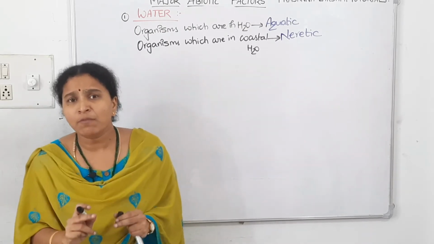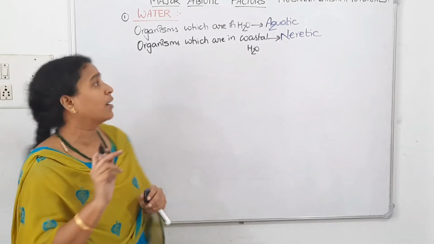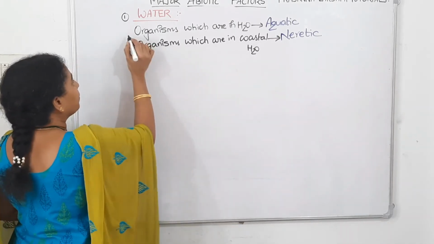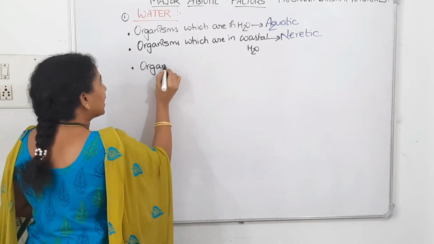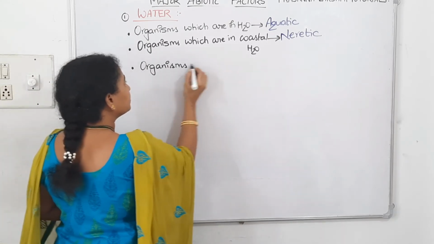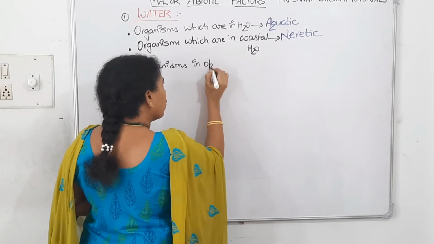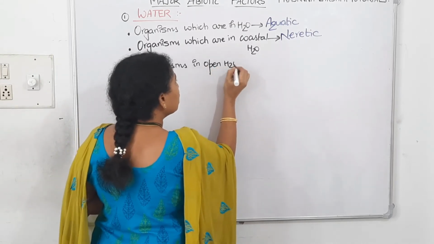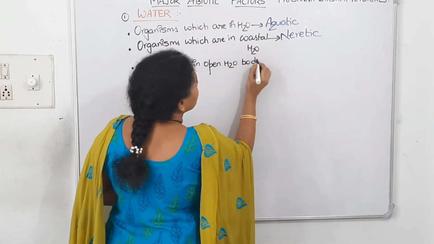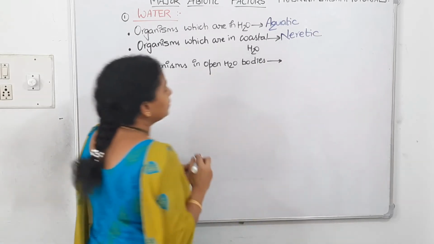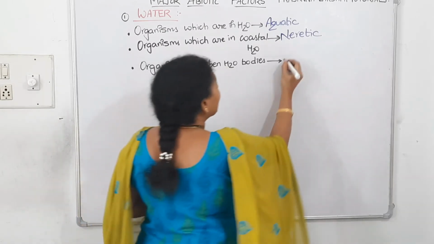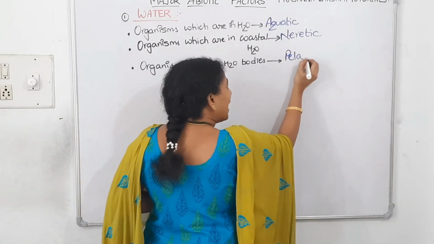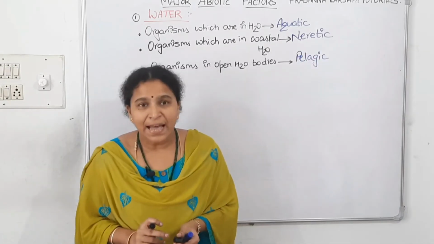Now, the organisms which are in the open water body, what are they called? Organisms in open water bodies are called pelagic organisms.